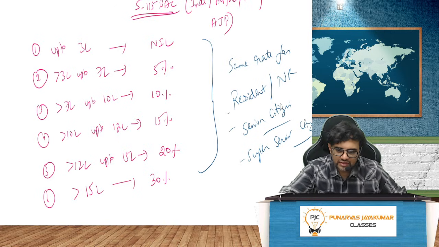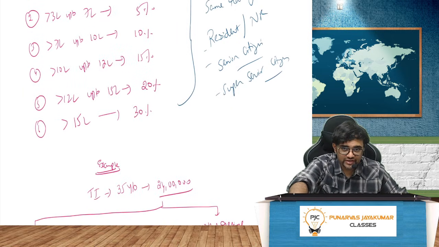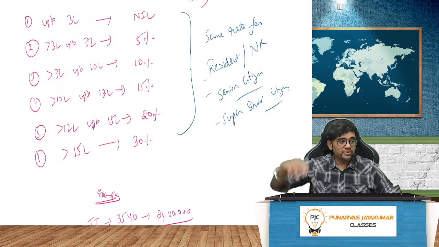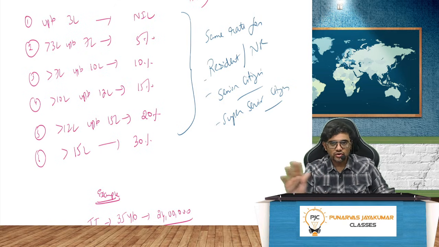Whereas for the old regime, there was a different basic exemption limit. But here, if you are a resident, senior citizen means what? Tata. Super senior citizen means super Tata. So for normal fellow, you and me, Tata fellow and super Tata fellow, it is the same slabs.